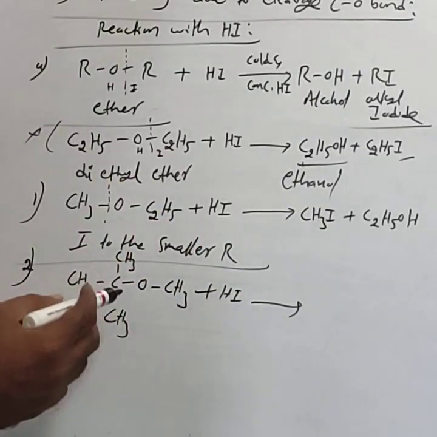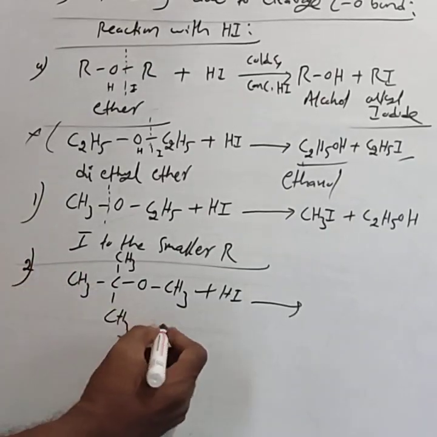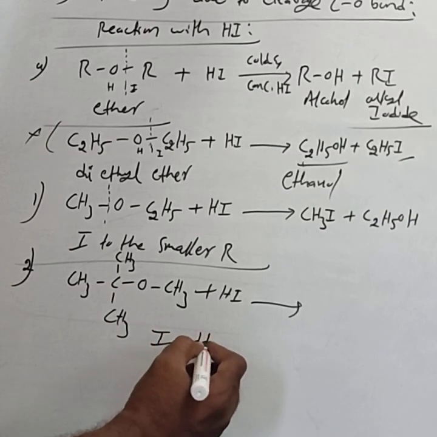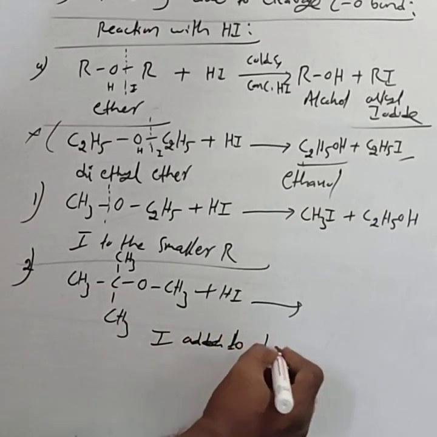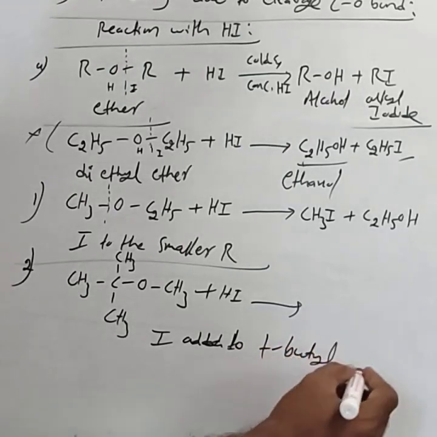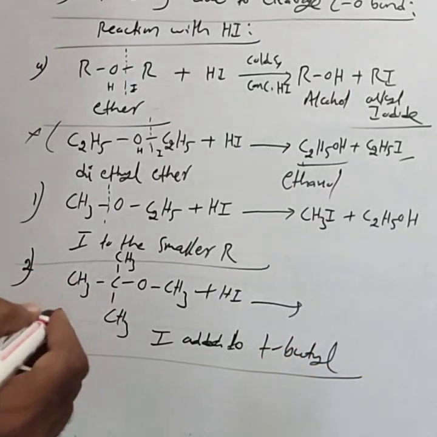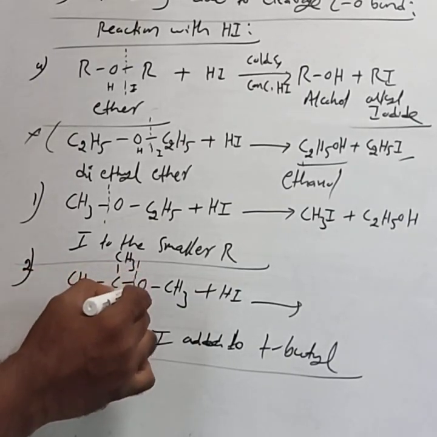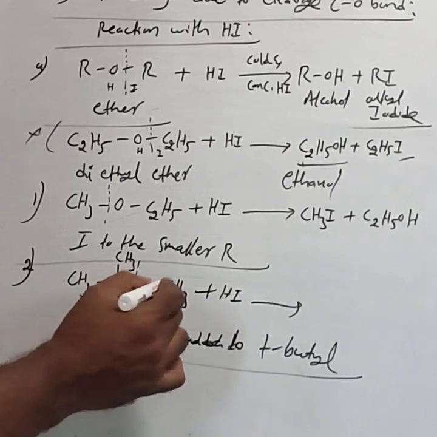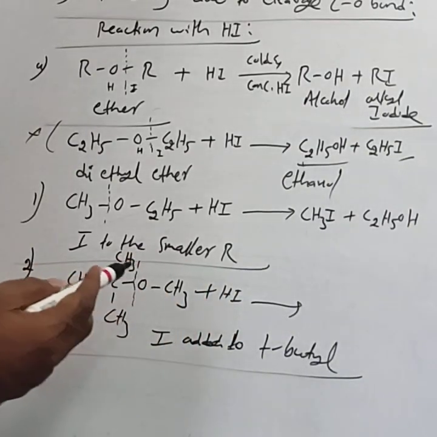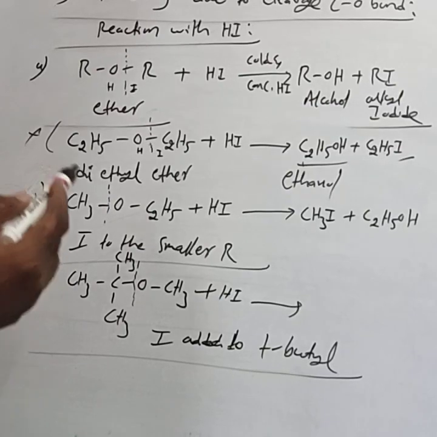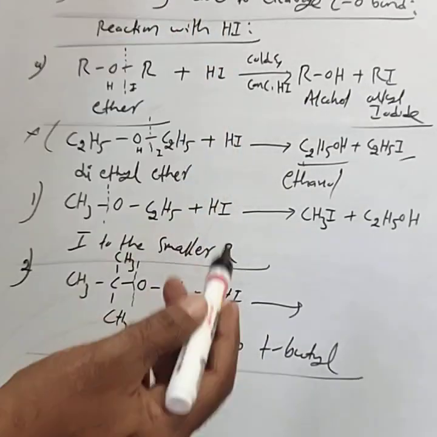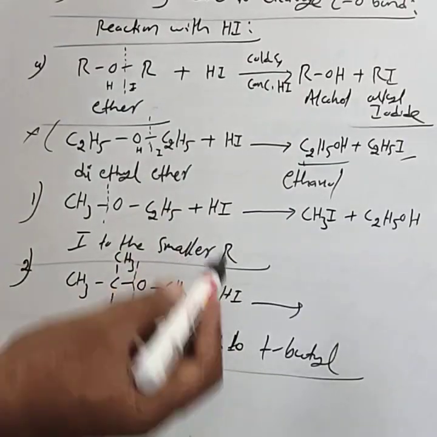If an unsymmetrical ether contains a tertiary butyl group, then iodine should be added only to the tertiary butyl group. That means bond cleavage takes place not at the OCH3. If an unsymmetrical ether contains a tertiary alkyl group, the iodine is always added only to the tertiary part.